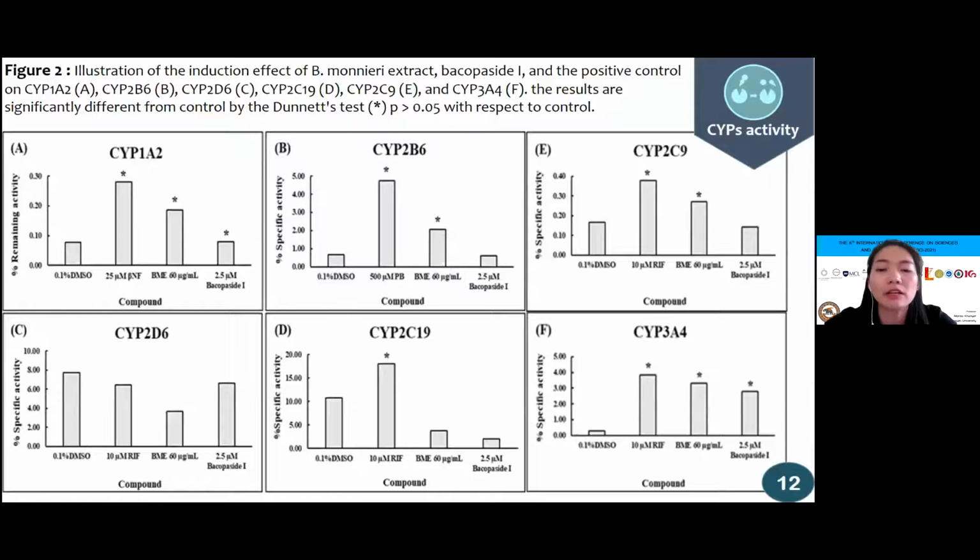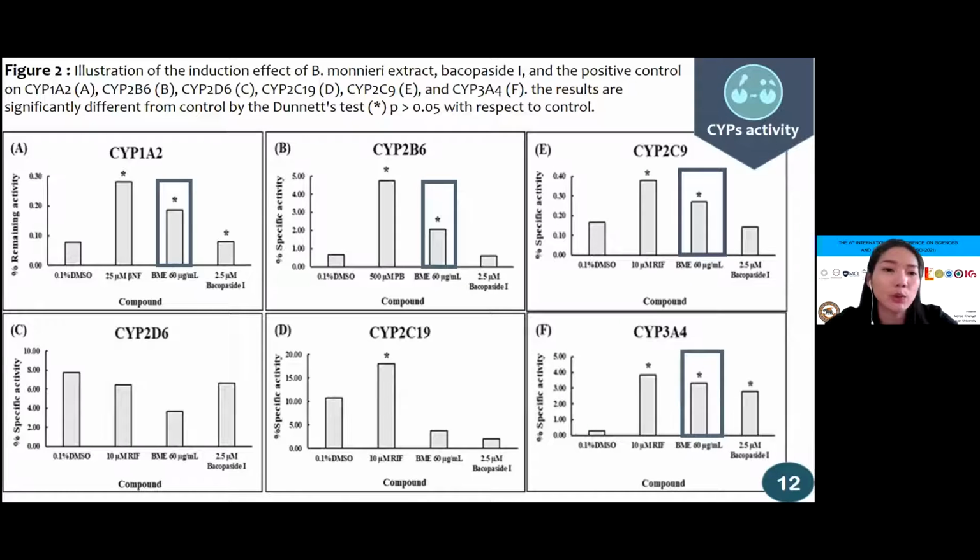The in vitro induction effect of Bacopa monnieri extract and Bacopa compounds, which are assumed to be major bioactive constituents driving several pharmacological effects, was analyzed in healthy tissue cells using LC-MS with positive mode. As the analysis result, the extract significantly increased CYP1A2, 2B6, 2C9 and 3A4 enzyme activity compared to control, while the bioactive compound significantly increased CYP1A2 and CYP3A4 enzyme activity, as shown in figure 2.